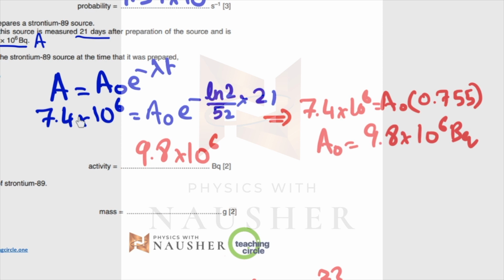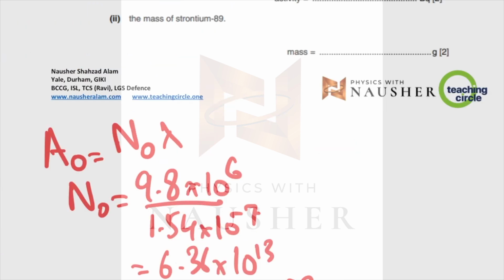जब आप इसको solve करेंगे, you'll get 7.4 10 to the power 6 is equals to A naught into 0.755. By solving this part, you get 0.755. So A naught turns out to be 9.8 in 10 to the power 6 becquerels. That is your initial activity. Now, once you have the initial activity, they want to calculate what was the mass of strontium at that time.